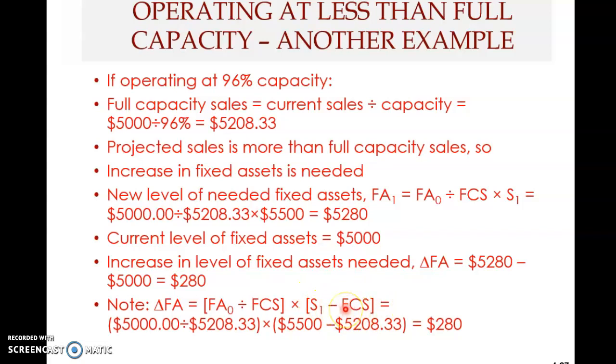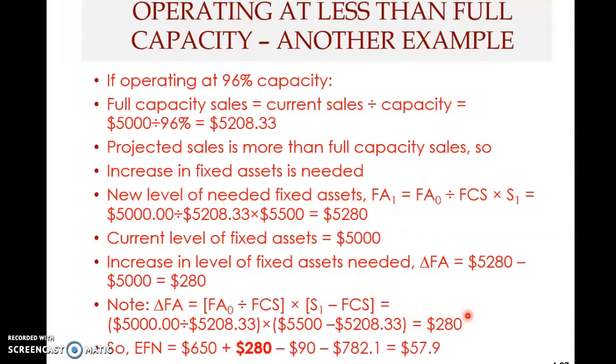We must compute the difference from the projected sales to the full capacity sales, not from S0. Why? Because full capacity sales is the sales level when you exhaust the current level of fixed assets. If you use this formula or this minus this, you get the same answer. The change in fixed assets will be $280.